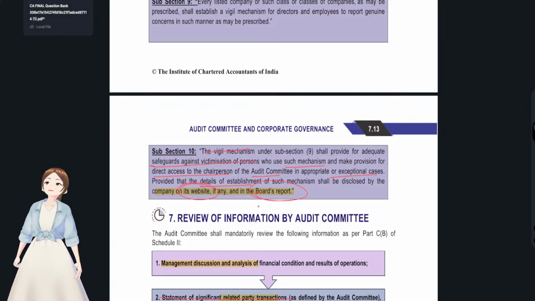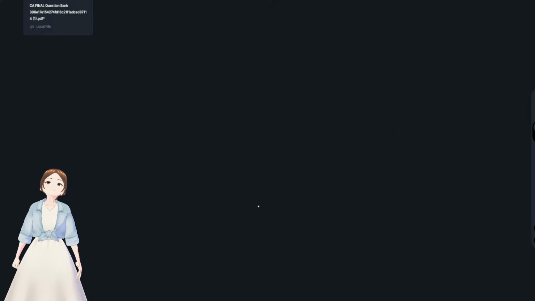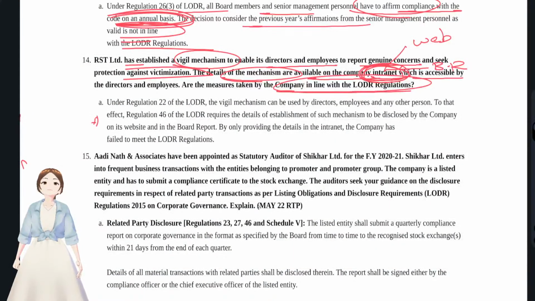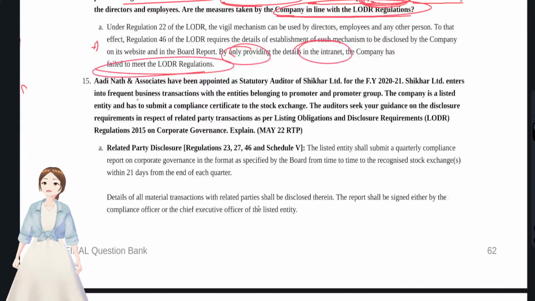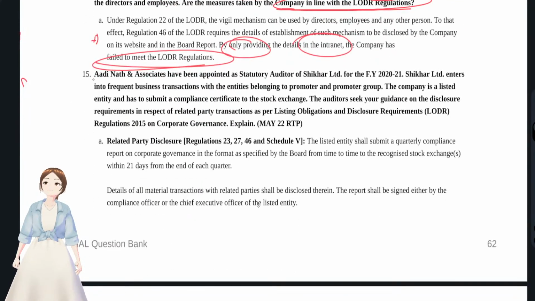All kinds of rules and regulations with regards to LODR regulations have to be disclosed in two areas, the website and the board of directors' report, sorry, board report. So they were disclosing only on the intranet, which failed to meet the LODR regulation and was not in compliance with it. Now the 15th question, 5 more questions to go.